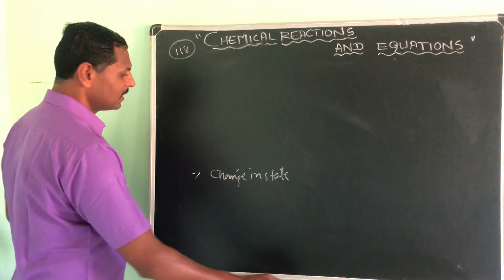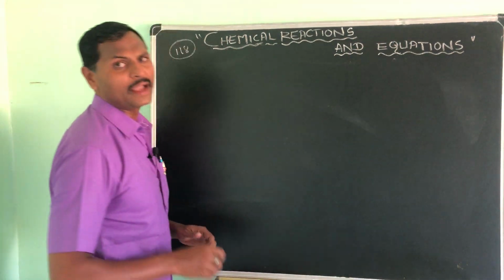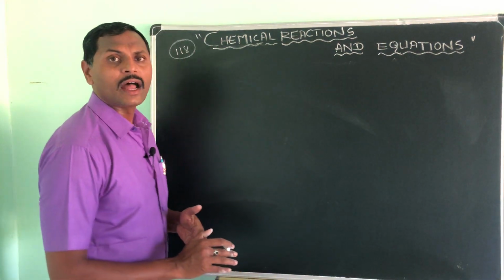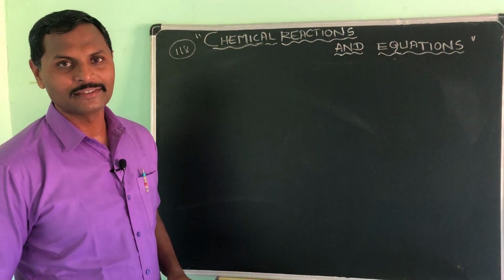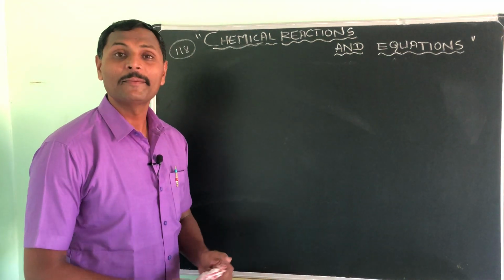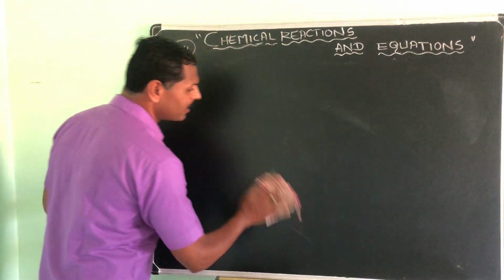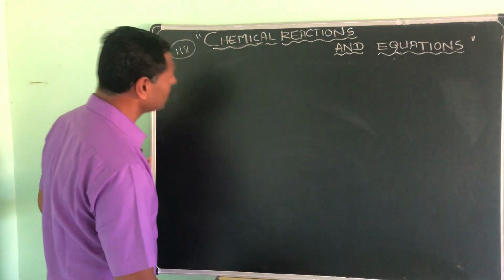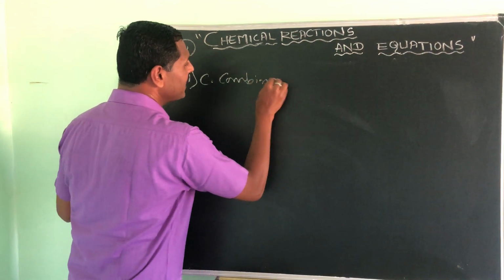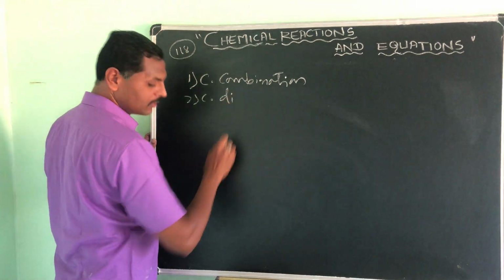Okay, all right. Let me move on to the very important aspect, that is chemical equations. How many types of chemical equations can we see? There are 5 types of chemical equations. On the basis of the products, how many products they are giving, on those bases we are dividing the chemical equations into 5 types. First one is chemical combination.